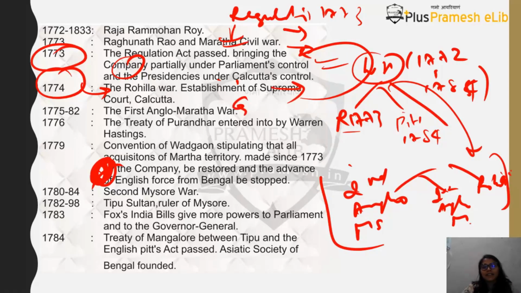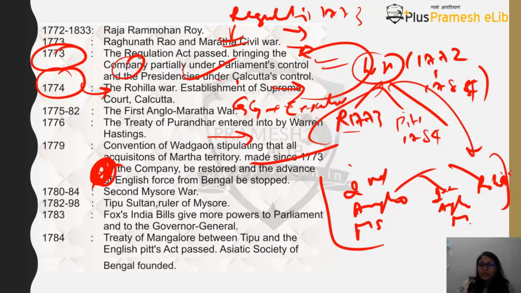Fourth, you will find that the Governor General has been given an executive council so that he can take his decisions, and decisions will be taken by majority. And the fifth thing is that the company's officials will not take bribes or gifts, so that corruption can be controlled. So, 5 points in the Regulating Act, and under whom was it passed? Warren Hastings. This is the broad overview that I have given you about this entire page.